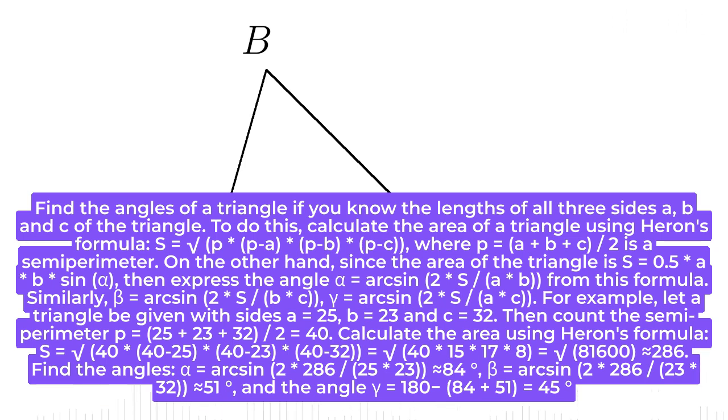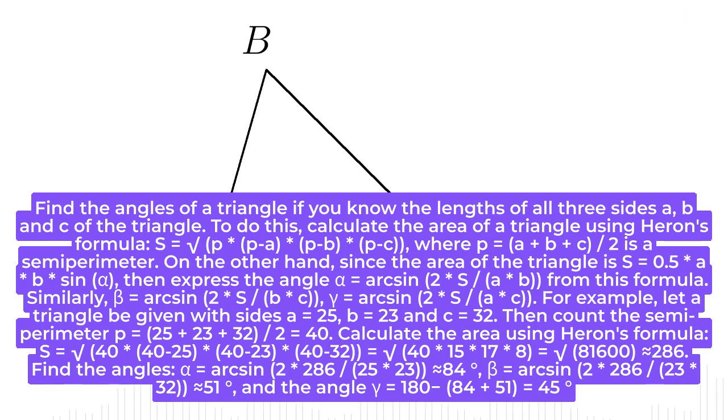On the other hand, since the area of the triangle is S equals 0.5 * A * B * sin alpha, express the angle alpha equals arc sin of 2 * S / (A * B) from this formula. Similarly, beta equals arc sin of 2 * S / (B * C), gamma equals arc sin of 2 * S / (A * C).